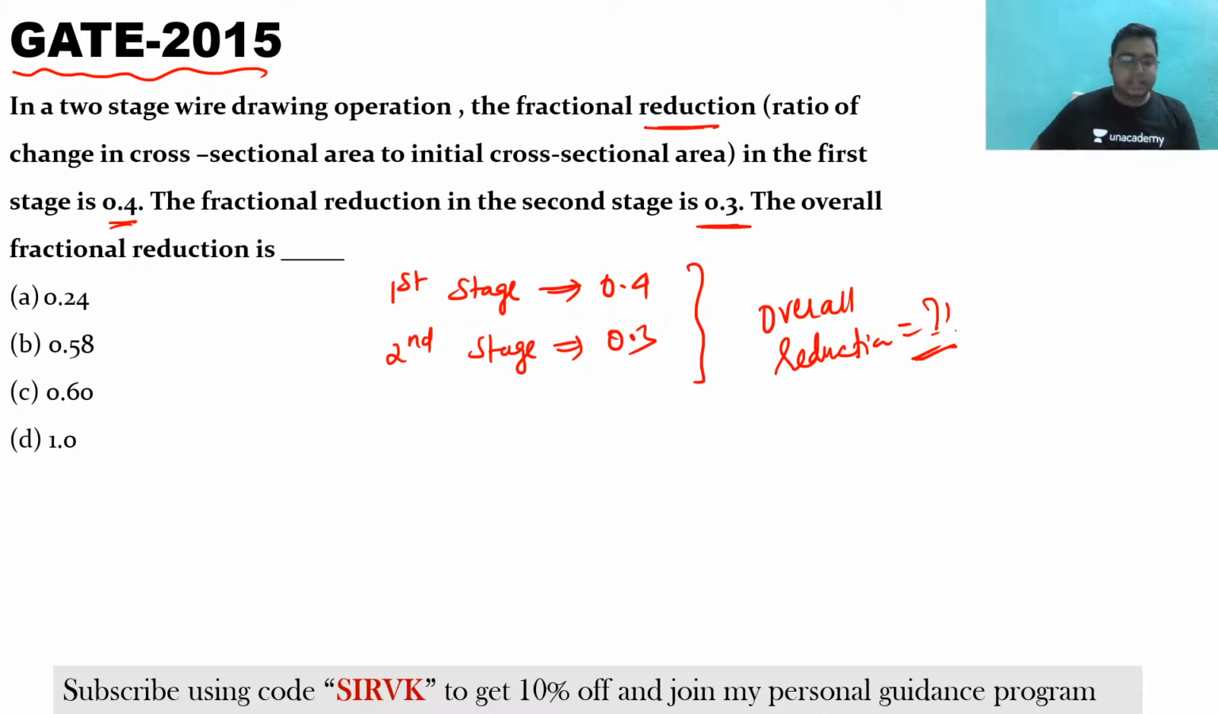Okay, so Suvasis has calculated 0.58. Very good, very good. Nickel, Khyati, Suvasis, very good. What about others? What about others?